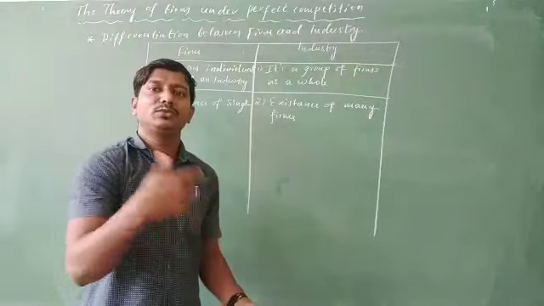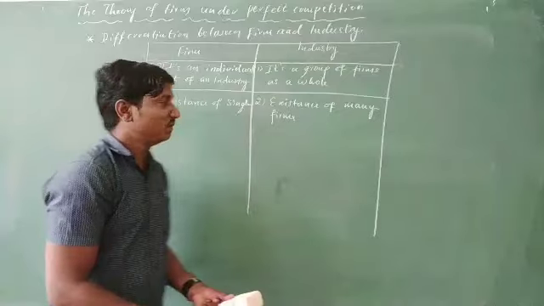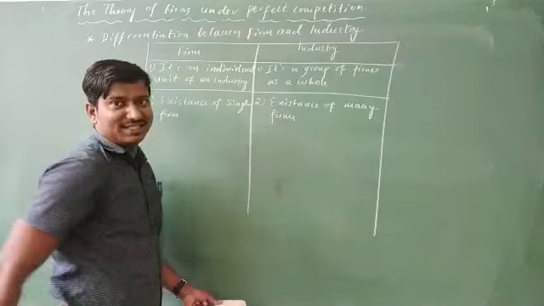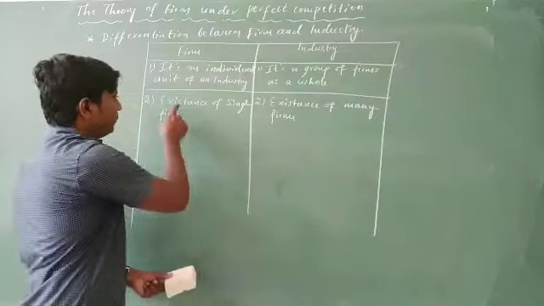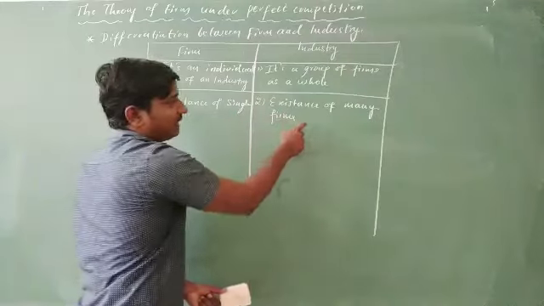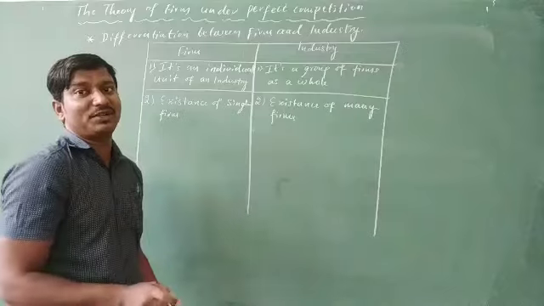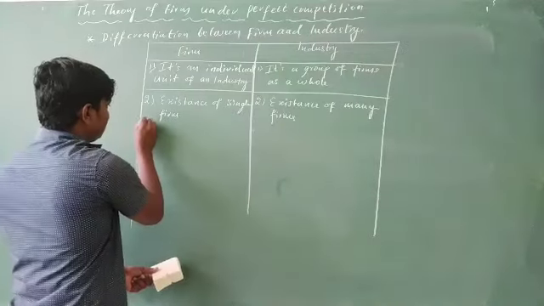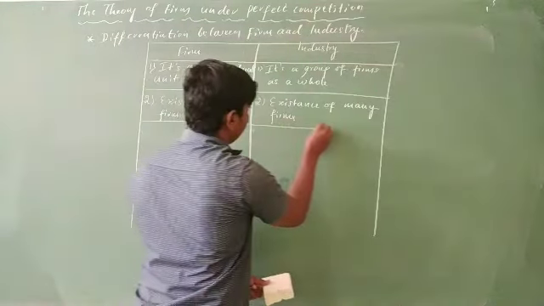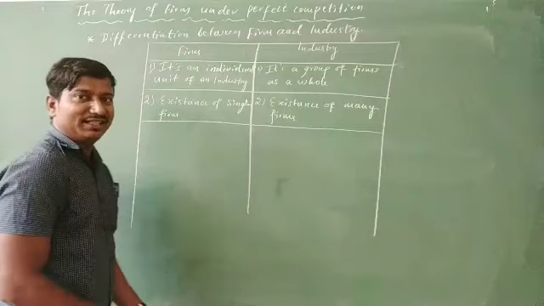It may be 2, 3, 4, 5 or any number of firms which exist in an industry, dealing in the same kind of economic activities. This is the second differentiation between firm and industry.